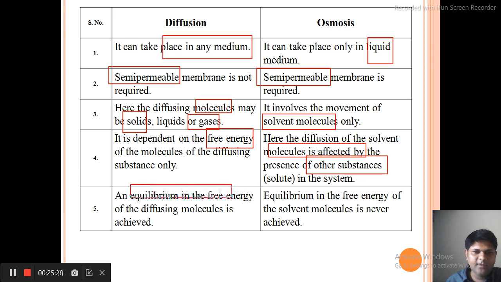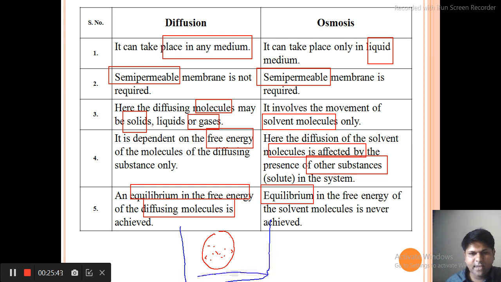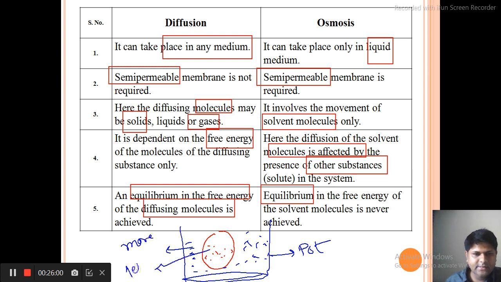An equilibrium in the free energy of the diffusing molecule is achieved, so diffusion will happen till the equilibrium is achieved. Also here the movement of solvent will happen until equilibrium is achieved. Let me draw here a cell kept in a pot, and this pot is filled with water. So here the water is more, and in the cell the water is less.